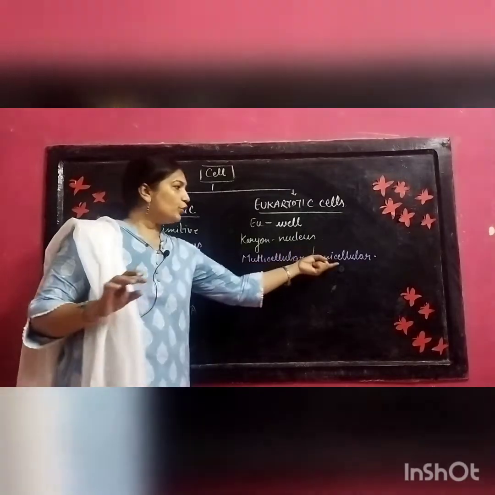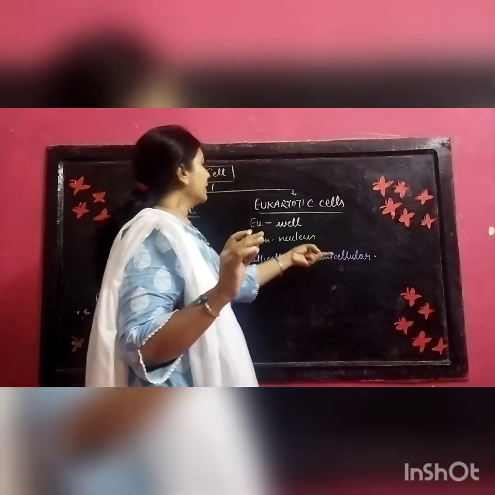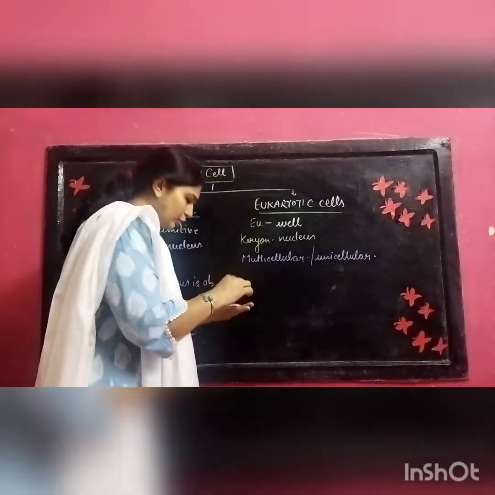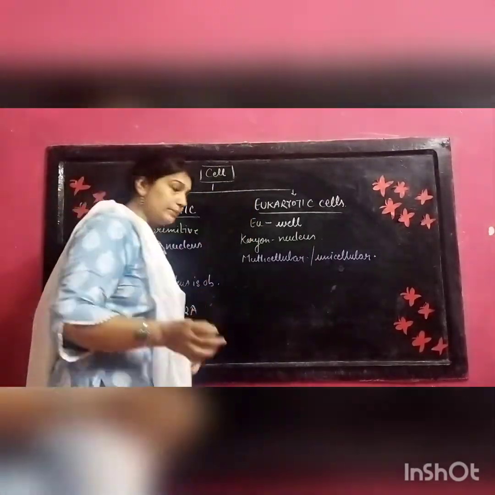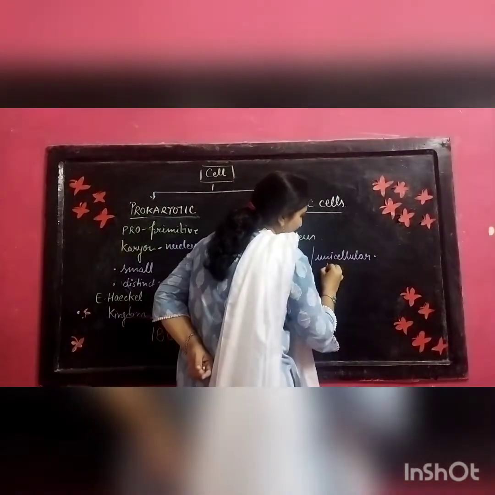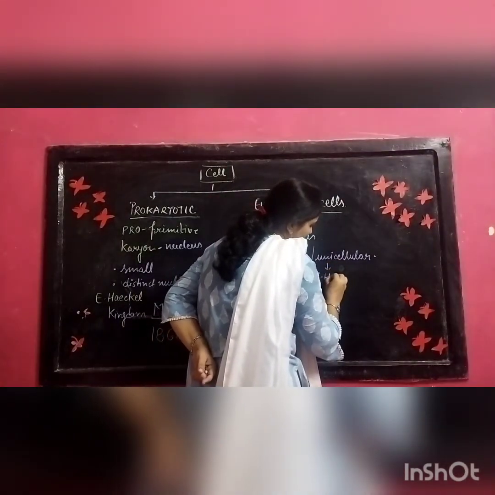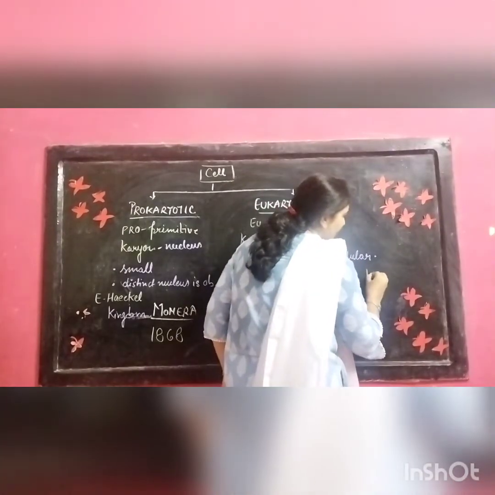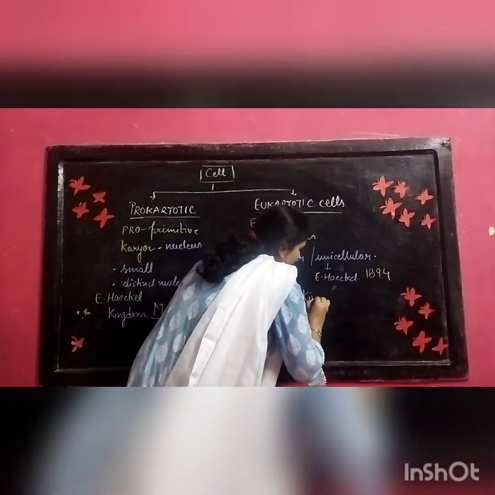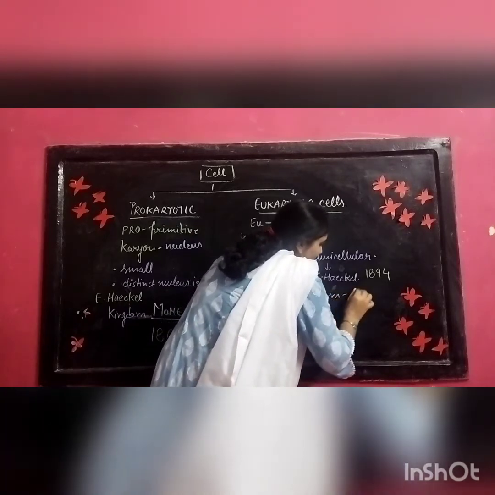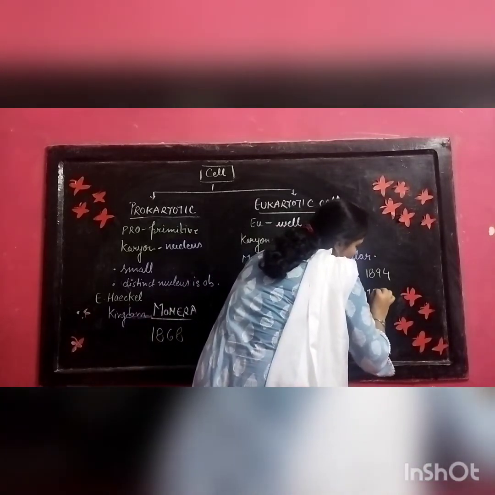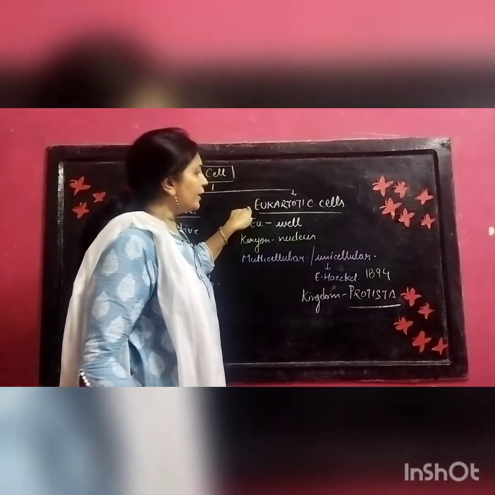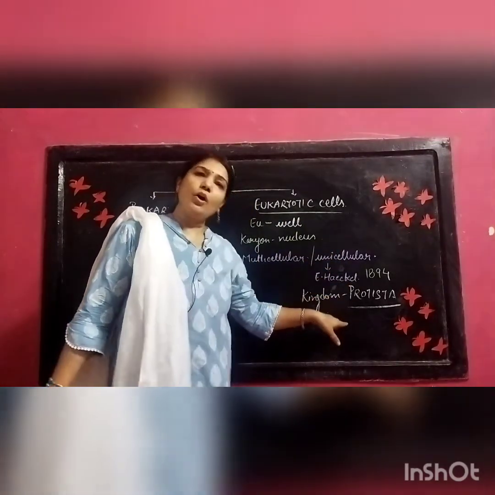Now coming to eukaryotic cells, as you know that these cells have a distinct nucleus, and most of all multicellular organisms and few unicellular organisms comprise these cells. So unicellular organisms again. Here Ernest Haeckel, the same scientist, in the year 1894, proposed kingdom Protista, to keep these eukaryotic unicellular organisms.